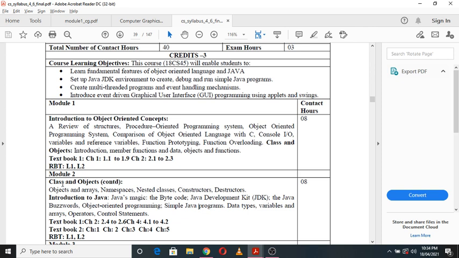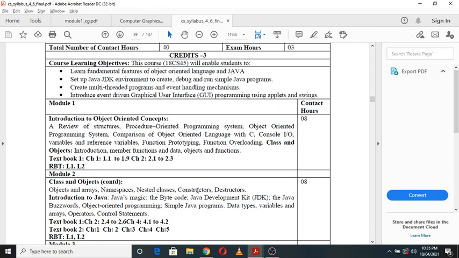Then the second module deals with, again, a continuation of class and objects. Here you are going to study objects and arrays, then namespaces, what are namespaces, and namespace programming examples, then nested classes. So nested classes are nothing but a class inside a class. That is defining one class inside the other class. That is what nested classes are, or you can also name it class nesting. So this also you are going to understand with respect to a small program segment, right?